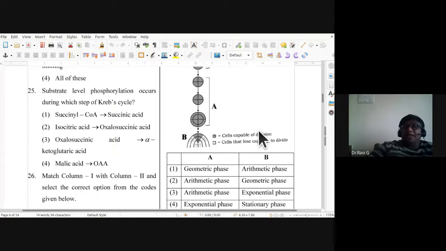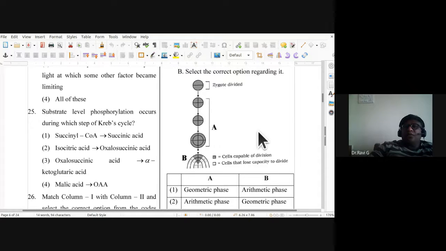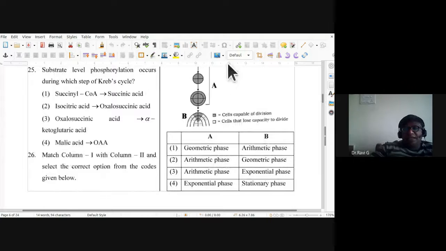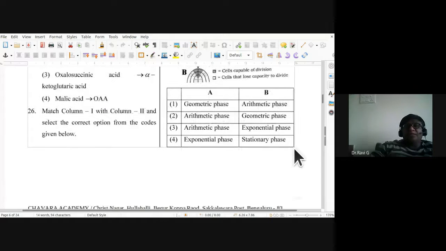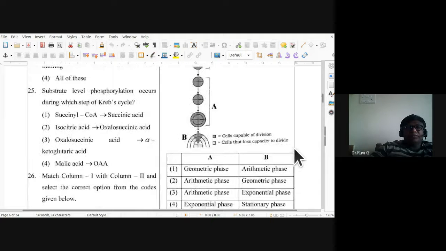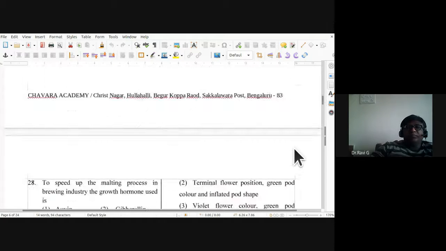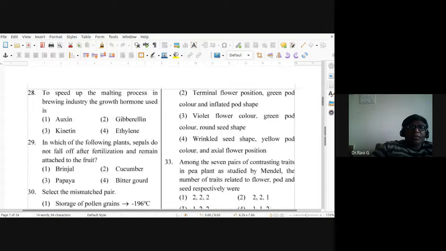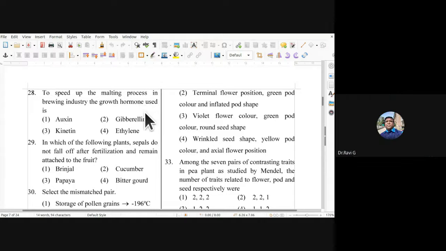So A, what is the type of growth? Is it arithmetic or geometric growth? So that is what we have to find out. The 27th one, so the geometric phase is seen in A. B exhibits arithmetic phase because it is in numbers. See, to speed up the malting process in brewing industry, what is the growth hormone used? The growth hormone used to speed up the malting industry is gibberellins. So 28th, it is second one, gibberellins.